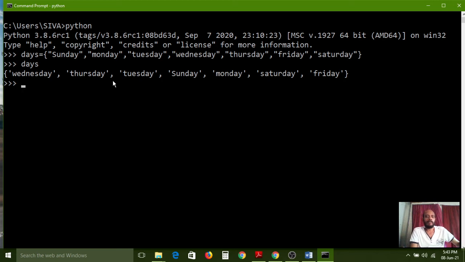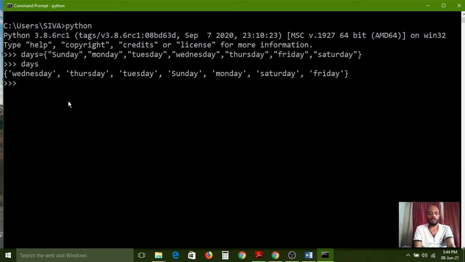The preserved order is not maintained. Whatever order it has decided, that order it displays on the screen. So actually the set operation is like that: it is an unordered set. While reading and while executing, it does not properly maintain an order. But all elements it will print.